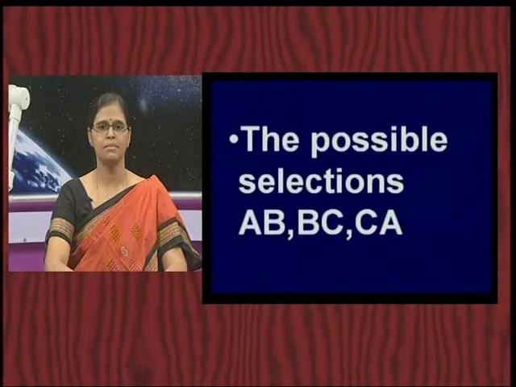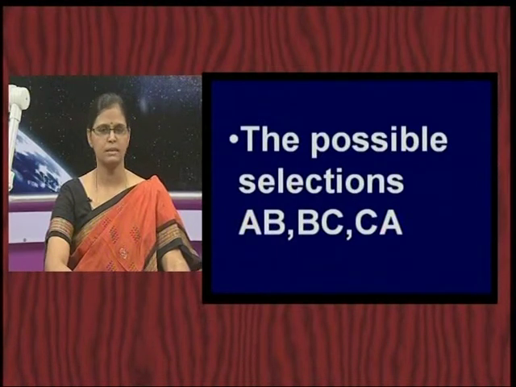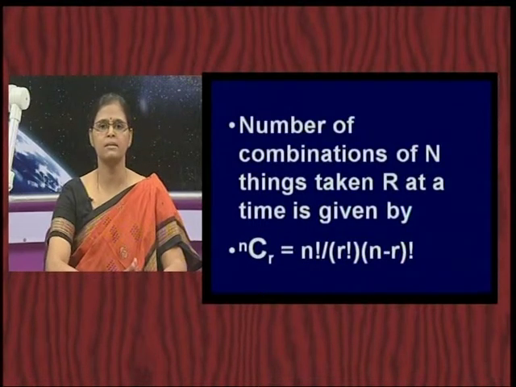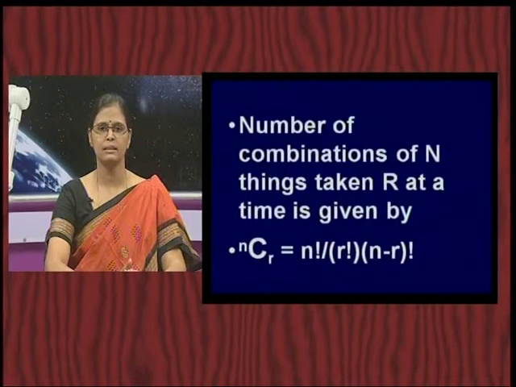So, if it is as simple as selecting 2 from 3, you are able to write all the possible exhaustive combinations and you can count, but it is not always that simple. So, we need to use a formula for these selections. Number of combinations of n things taken r at a time is given by nCr, and it is written as n factorial by r factorial into n minus r factorial.